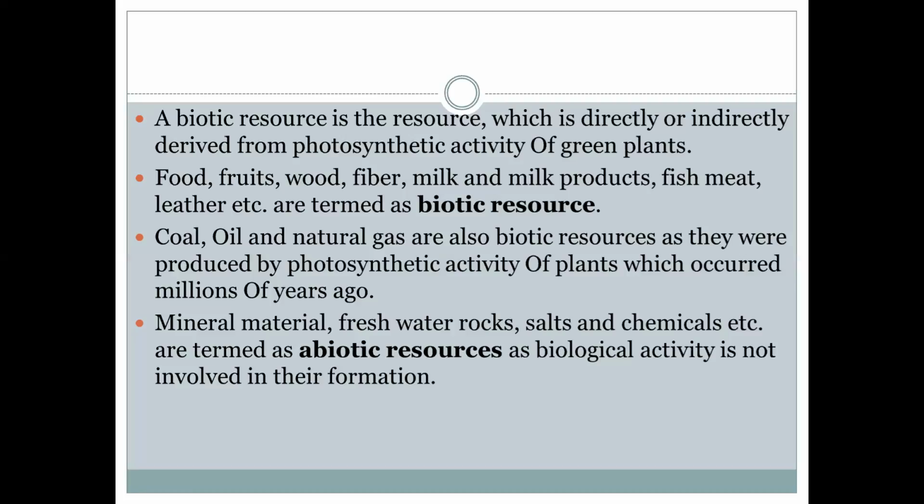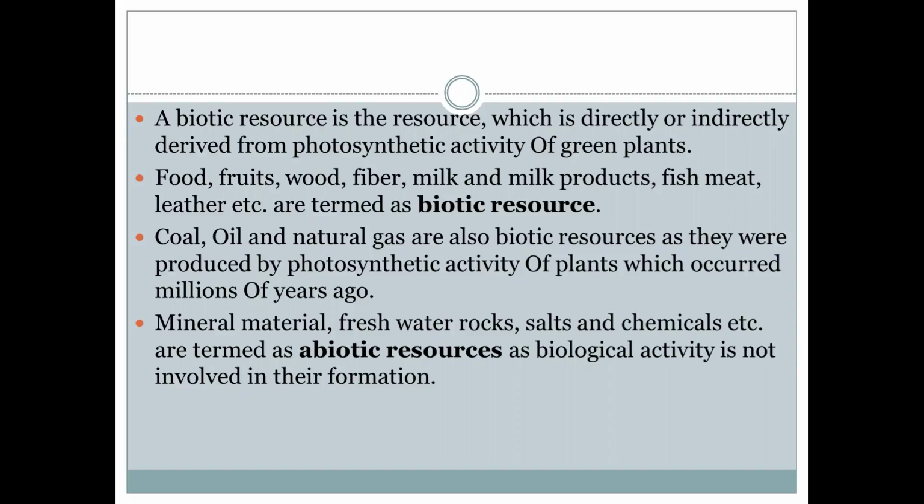These come under biotic resources. Then coal, oil, and natural gas are also biotic resources, as they were produced by the photosynthetic activity of plants which occurred millions of years ago. Through photosynthetic activity, this coal, oil, and natural gas were produced. This is also a biotic resource.